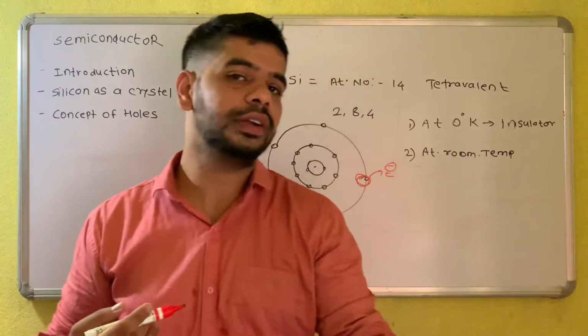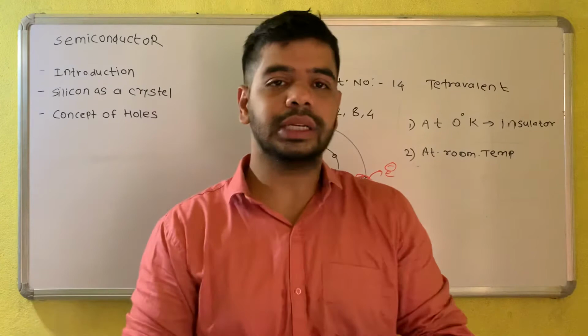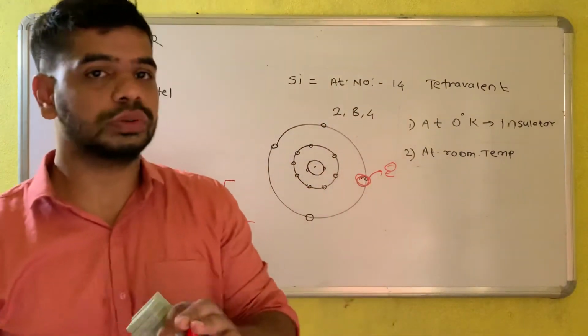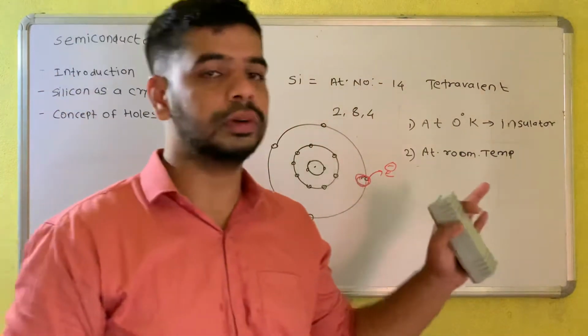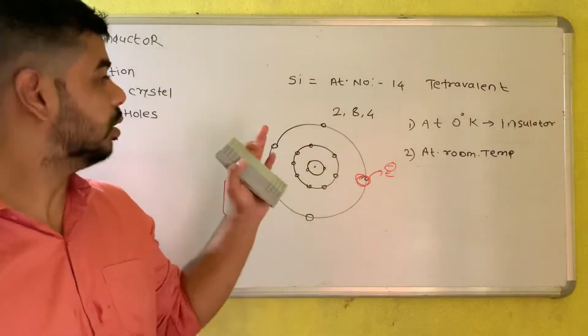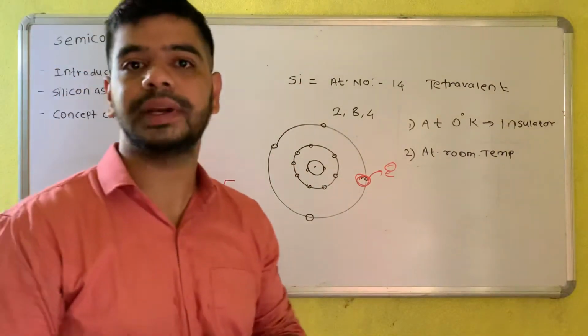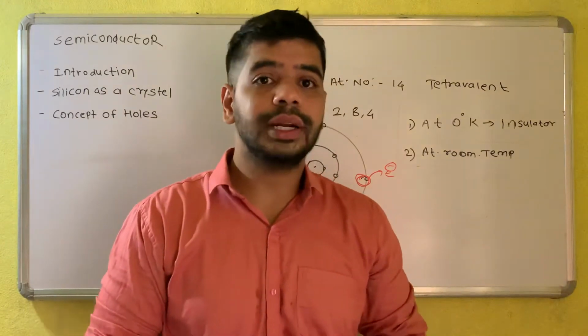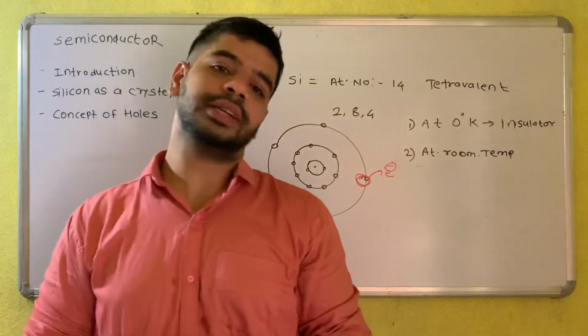We have the different P type and N type. That we are going to discuss in the next class, so I'm not going to combine these things over here. So these are the basic points about silicon as a semiconductor. Right, so now let us discuss the structure of silicon.